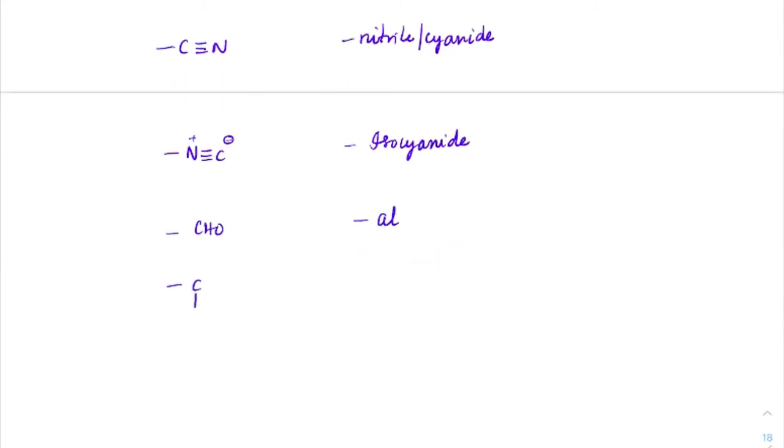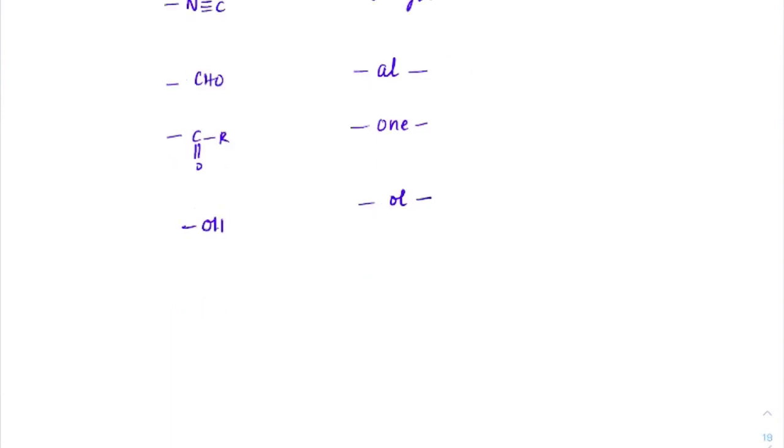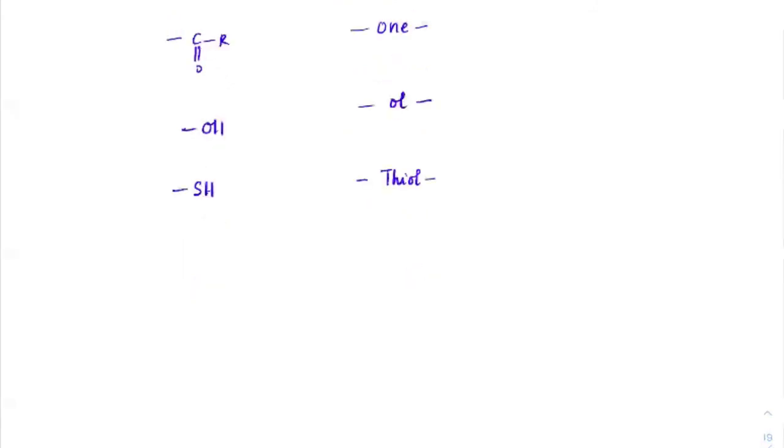Same way if you have C double bond OR group, that is ketone group will end with one, O-N-E, one. And alcohols, OH, alcohols will end with ol, O-L, ol. In case if it is thioalcohols, which is with sulfur, it is thiol. Lastly, if you have any alkyne, we just learned that we write it as yne. If it is any double bond connected, we write it as ene. And if it is all single bond like this, then it is simply ane.